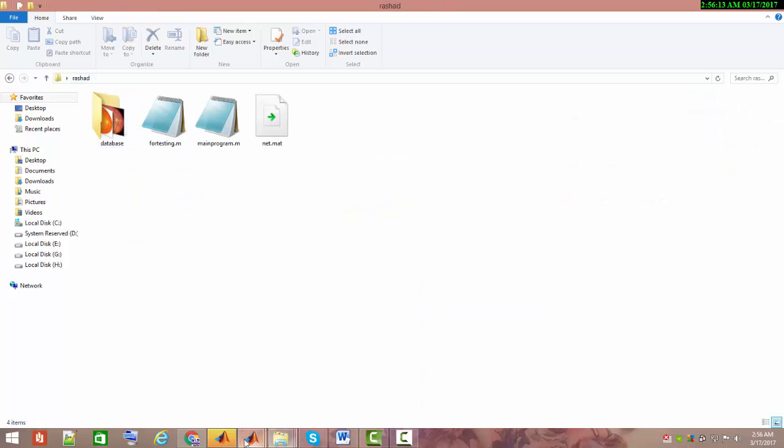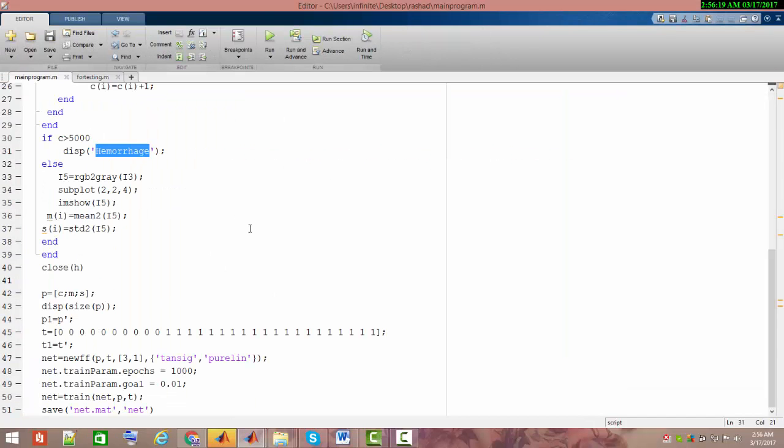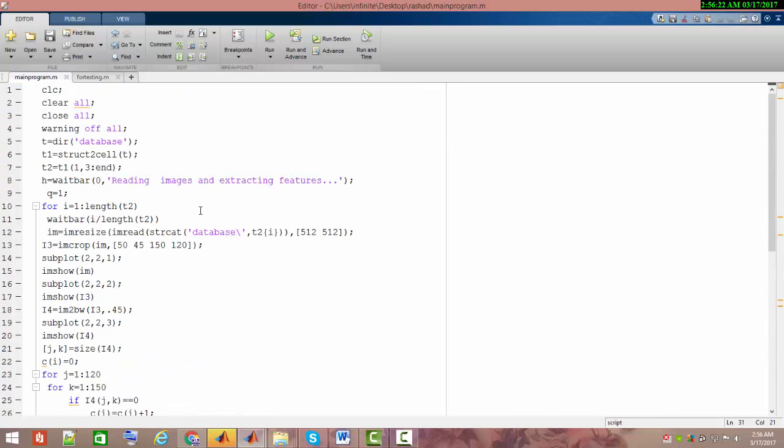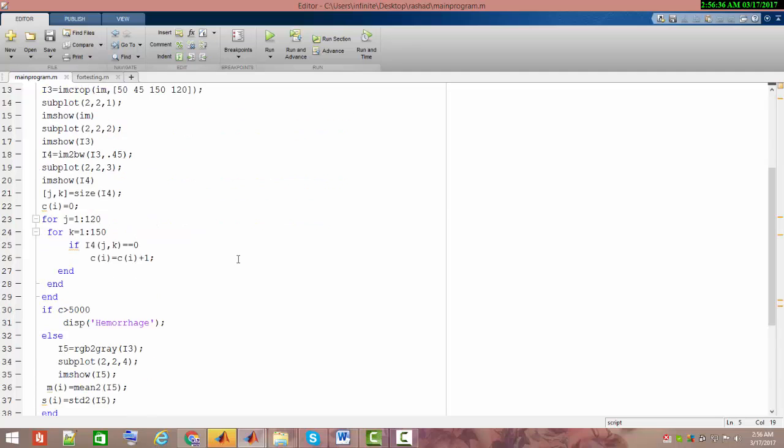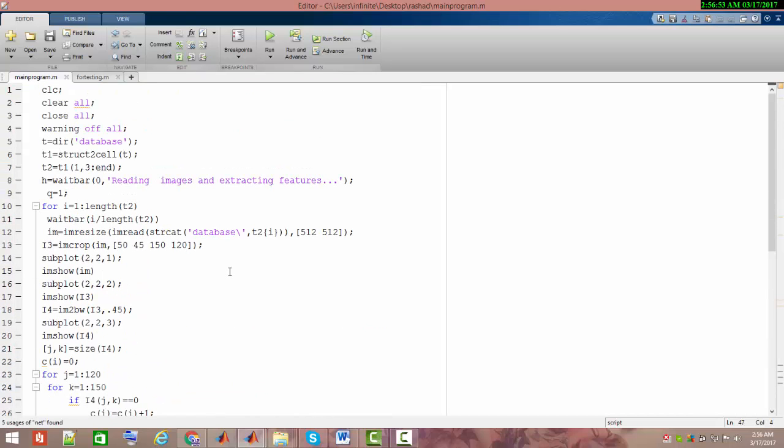Here is my script, let me show you, and it's working, so that I can brief everything. This is the program I use for training purposes. I'm going to explain it line by line and how it works. This is an application of machine learning, and I have used a feed forward neural network, with the layers I introduce here being convolution and pooling: three layers of convolution, one layer of pooling. The network is being created here.